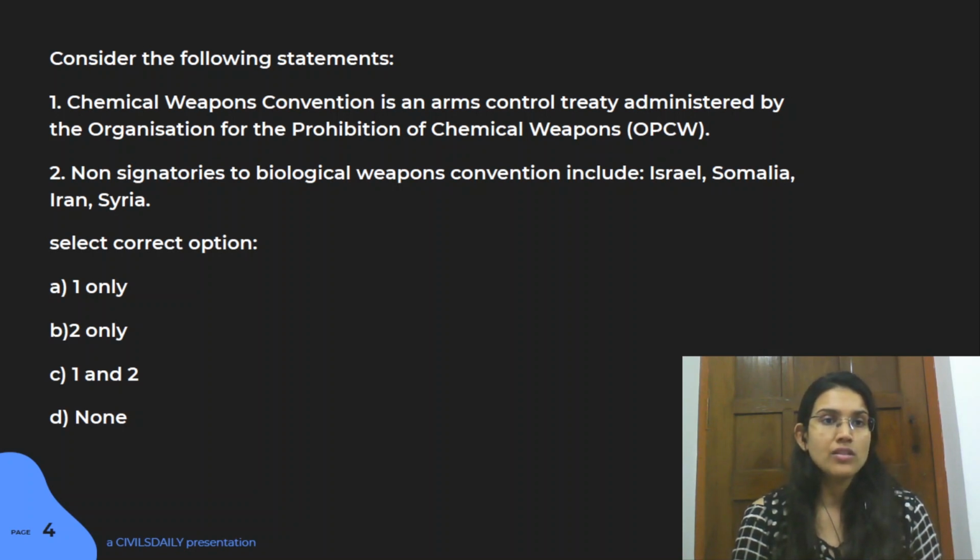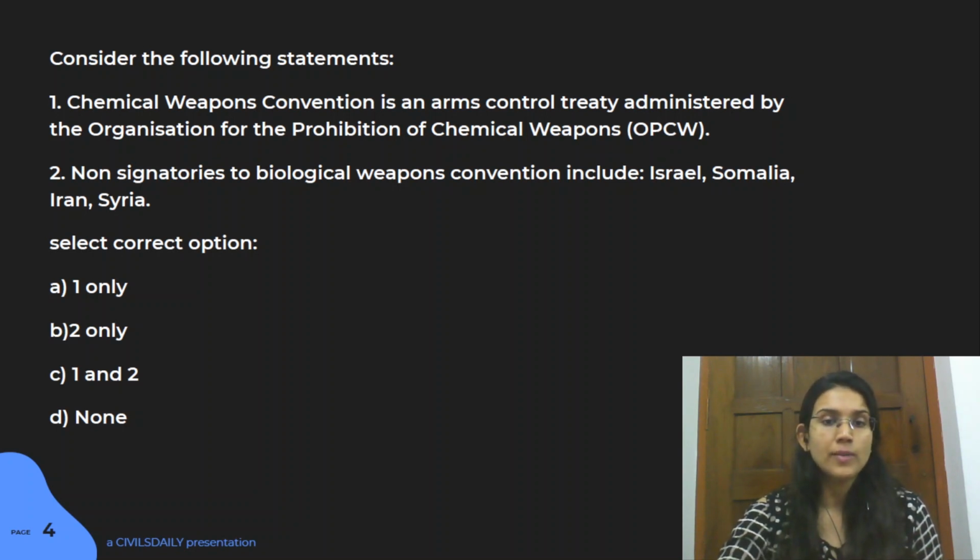The second statement here is that these are non-signatories to the Biological Weapons Convention. Now these are two different things: this is chemical and this is biological. The statement says they include Israel, Somalia, Iran and Syria. So here again, make sure you are well prepared on both conventions. You should know what these conventions are about, which bodies administer them, and who the member states of these conventions are, right?